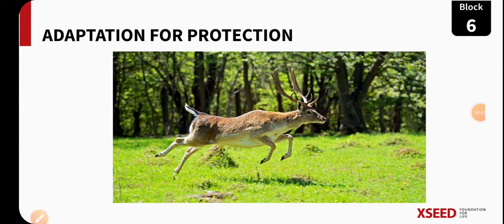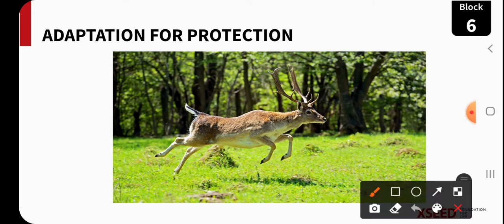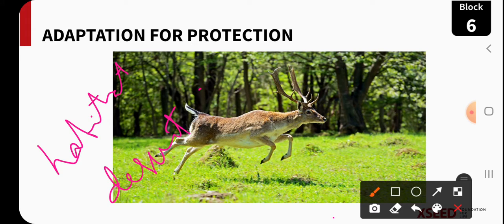Namaste children, welcome back to another session of our chapter block 6. So far in this chapter we started learning about different adaptations of animals. First we learned adaptations of animals based on habitat, and then we came to know adaptations in extreme conditions, that is your desert and polar region animal adaptations. And in our LP3 yesterday we completed the aquatic animals and their adaptations.